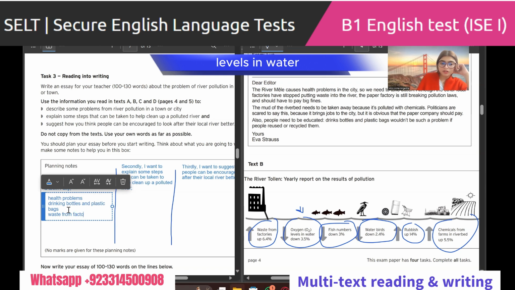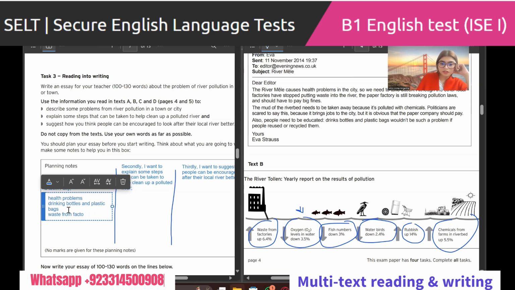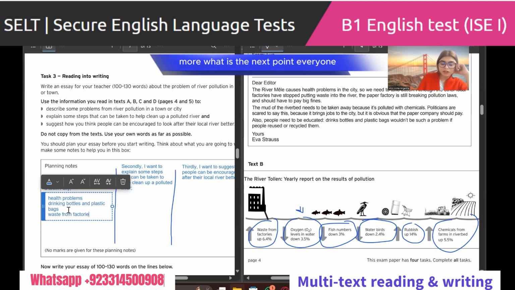Levels in water. Factories, okay, and more. What is the next point, everyone? Oxygen level reduced. Low oxygen levels in water, okay. You can write it just like this also, reducing or decreasing oxygen levels in water, right?